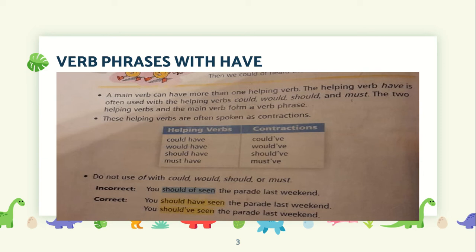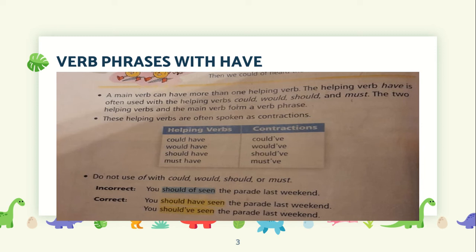Okay, I want you to copy the box, please. And if you can write the verbs on blue, that will be awesome. The two helping verbs: could have, and as a contraction, could've; would have, would've; should have, should've; must have, must've. Do not use of with could, would, should, or must. Incorrect. Pay attention. If you have a highlighter or a color, I want you to copy as in the image,